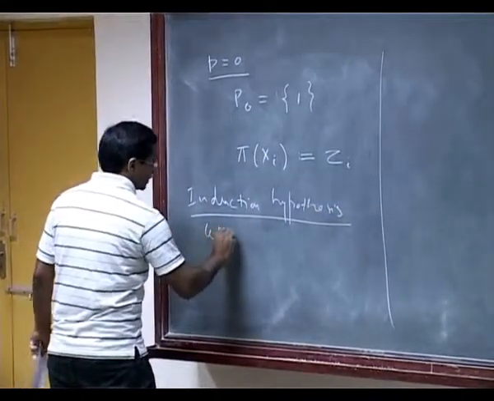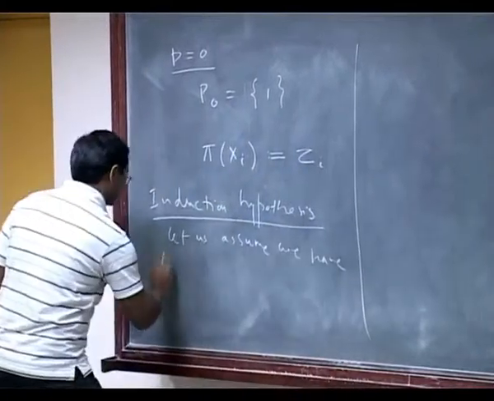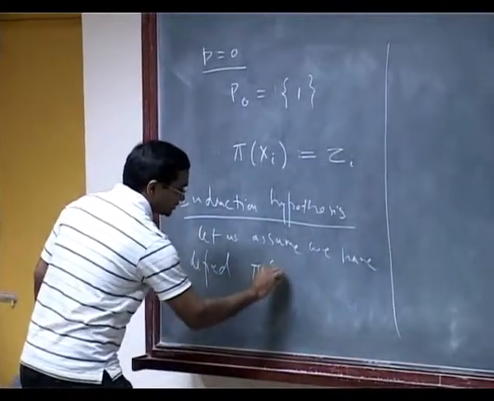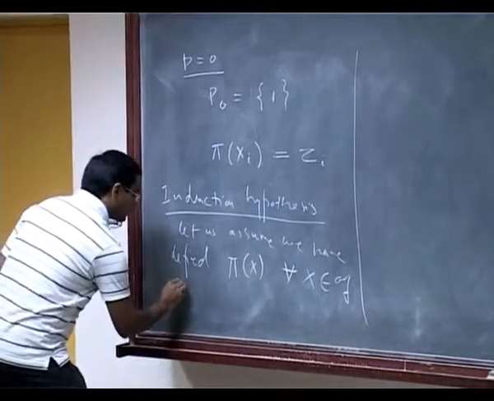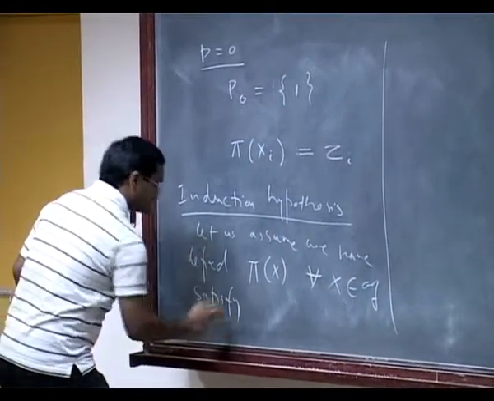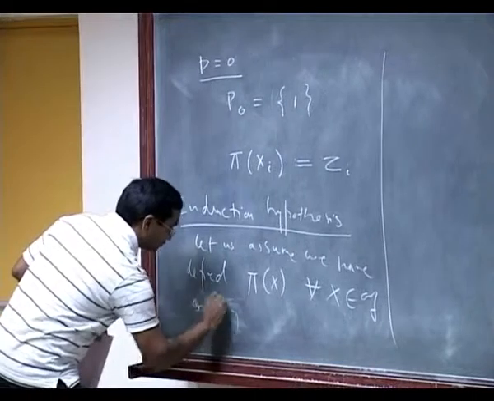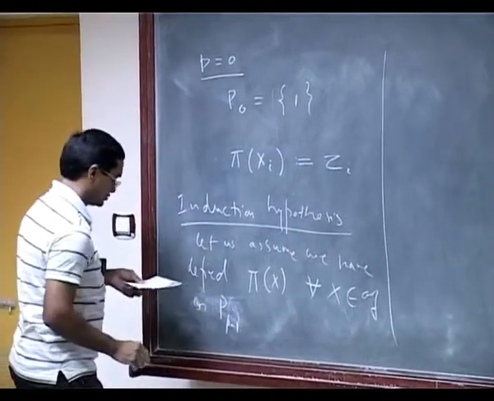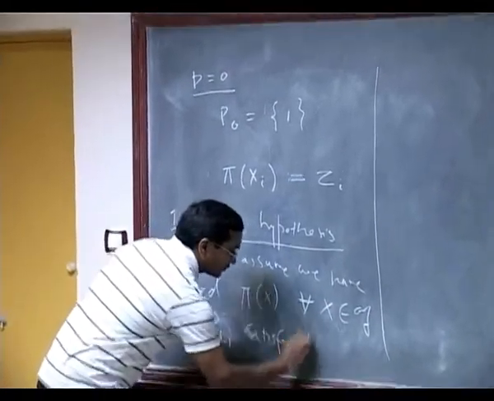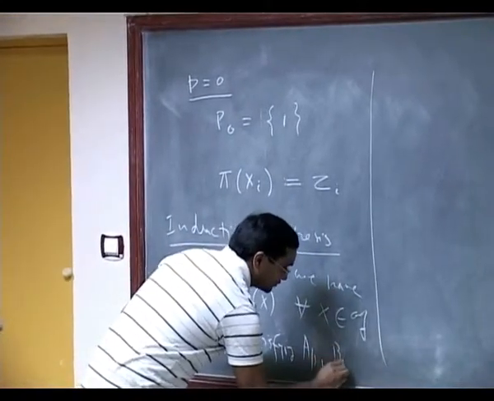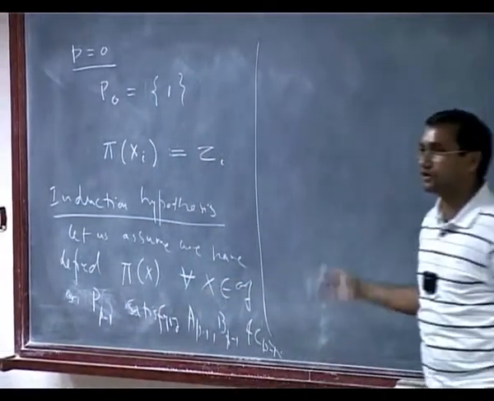Let us assume we have defined pi x for all g in G on x up to p minus 1, and we'll prove it for p, satisfying Ap minus 1, Bp minus 1 and Cp minus 1. So up to p minus 1, say I have defined it, and I have to define it for p.